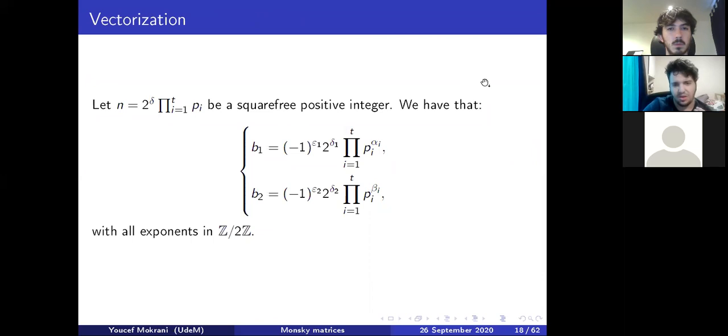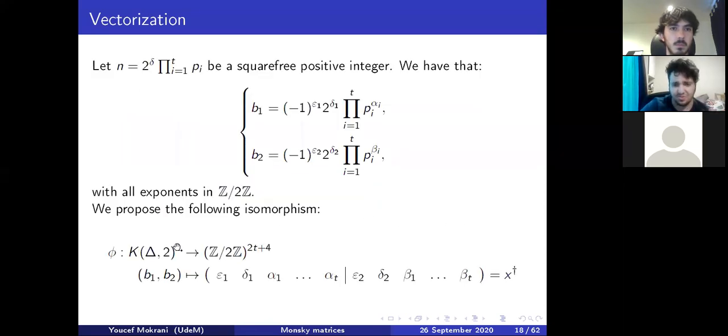We want to create a matrix that represents every single condition. To do that, we start by seeing n in our congruent number as being factorized as 2 to the delta times our disjunct primes, since it's square free. Then since B1 and B2 are in K delta 2, we can see B1 as being minus 1 to the epsilon 1, 2 to the delta 1, and a product of the primes dividing n to the alpha i. And since B1 and B2 are in Q over Q squared, we can see all the exponents here as being in Z over 2Z.